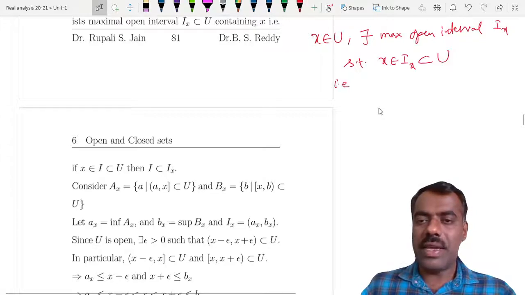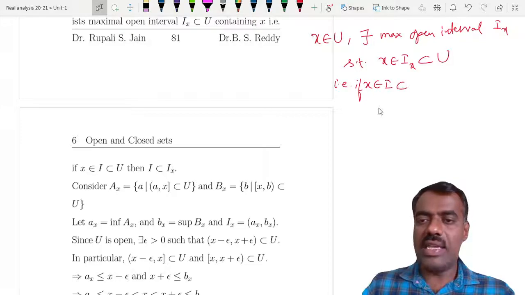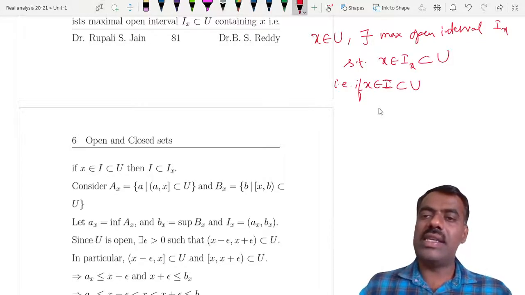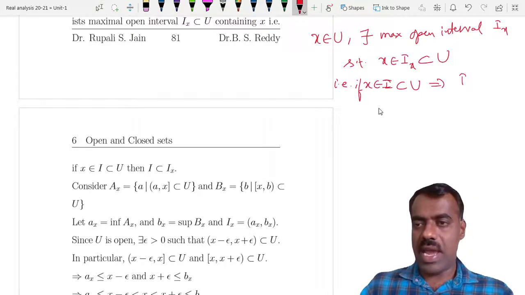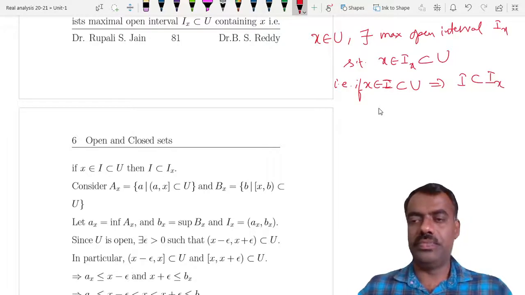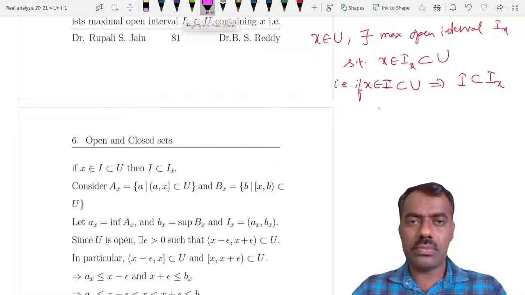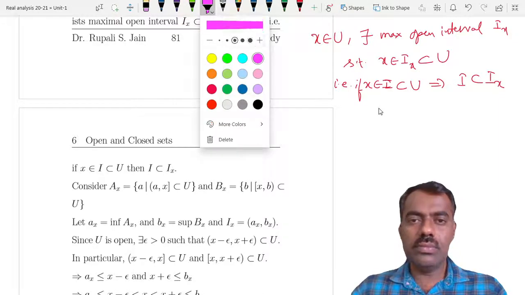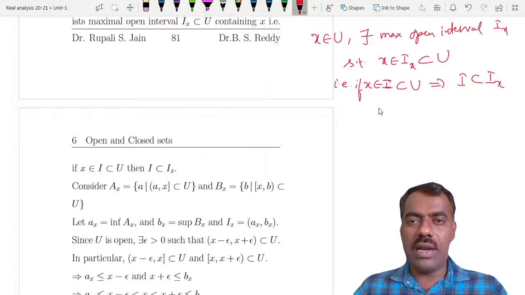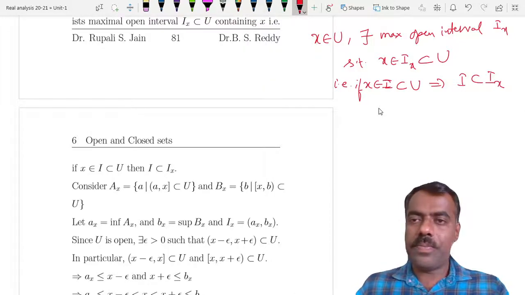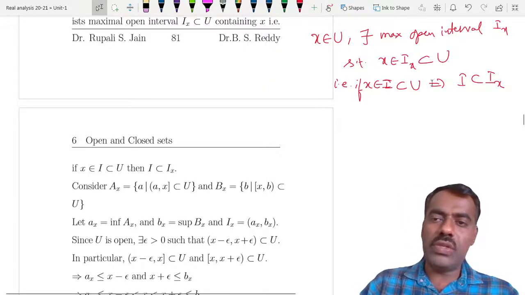That is, if I is any open interval containing x and contained in U, then I should be contained in I_x. And using such intervals, we will form our U as the union of such intervals.